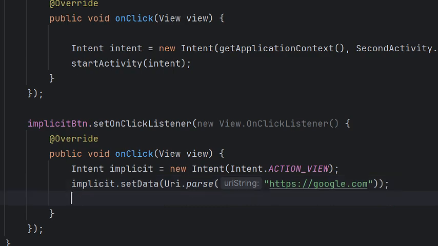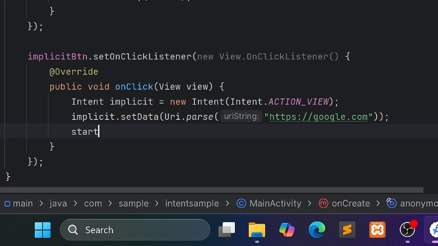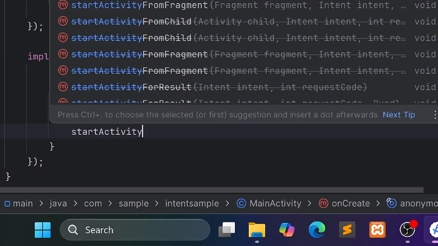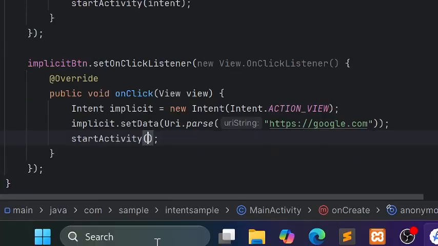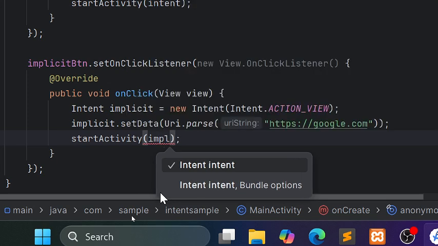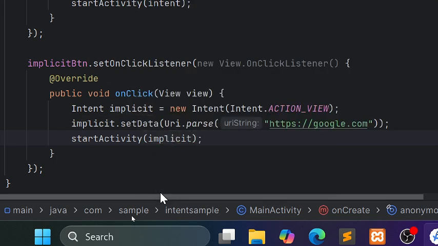Okay, and then startActivity, and you pass the implicit object. Okay, so the purpose of this is to open a browser and open the website google.com.